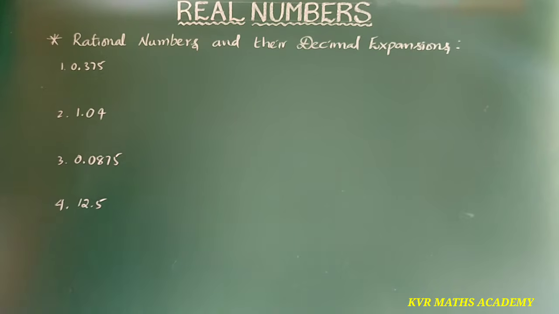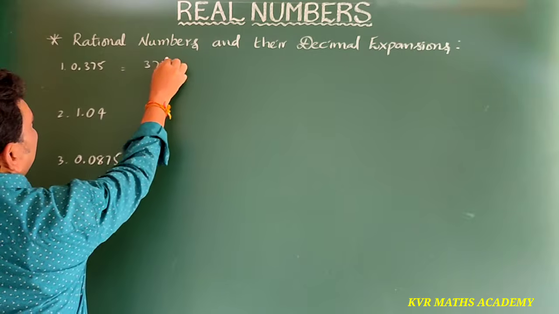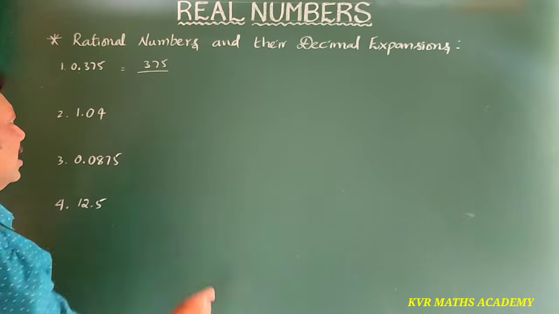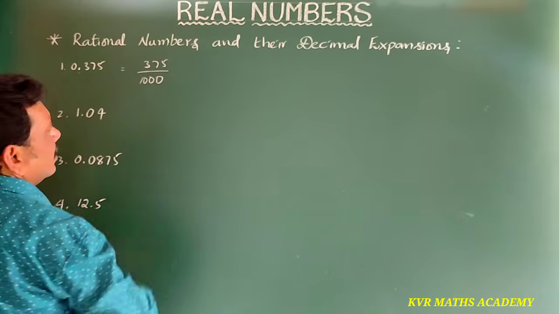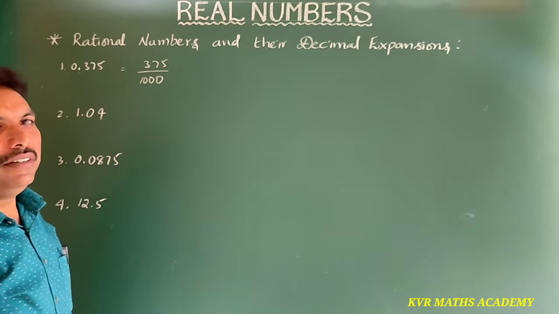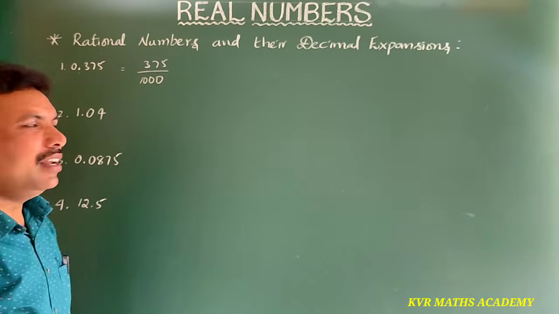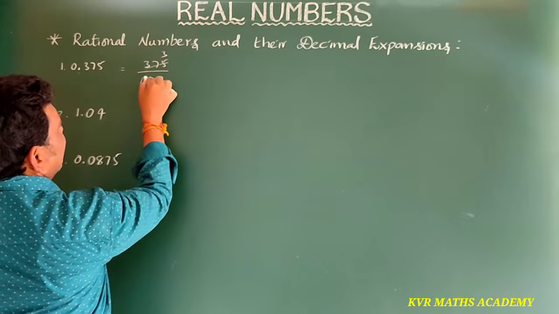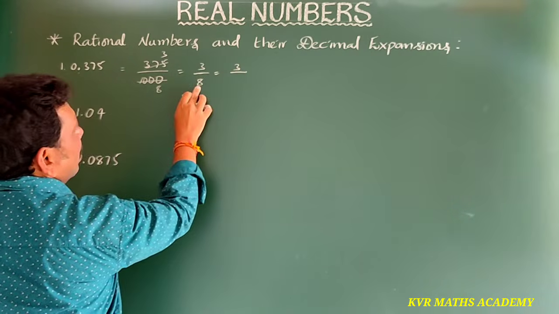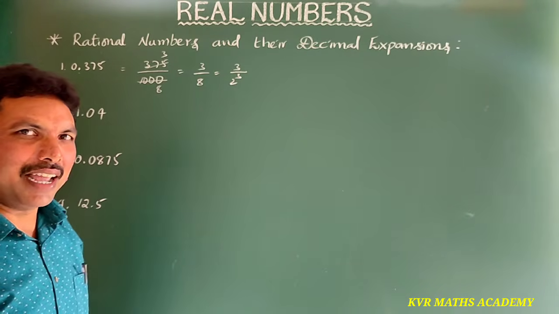Yes, let us look here. Here 0.375, after the decimal, how many digits are there? 3 digits. That's why we write 375 by 1000. In 375 and 1000, which table gets cancelled? Directly, the 125 table. So 125, 3 times gets cancelled, 125, 8 times. So this is 3 by 8, which means 3 by 2 cube. I have written like that.